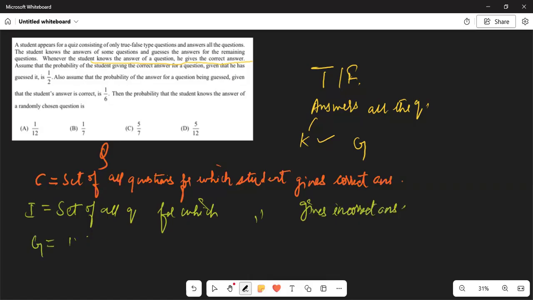G be the set of all questions for which the student guesses an answer. And K equals the set of all questions for which the student knows the answer.